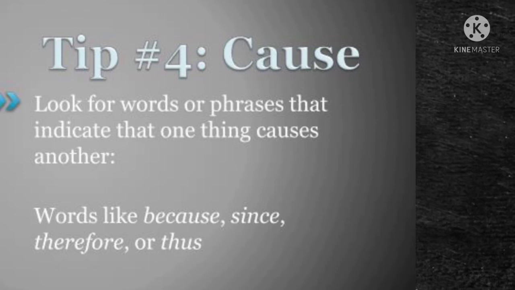Next is cause, or cause and effect. The cause and effect technique helps us to look for words or phrases that indicate one thing causes another. Words like because, since, therefore, thus, etc. Consequently also can be understood in this sense of cause and effect. Let's see an example.